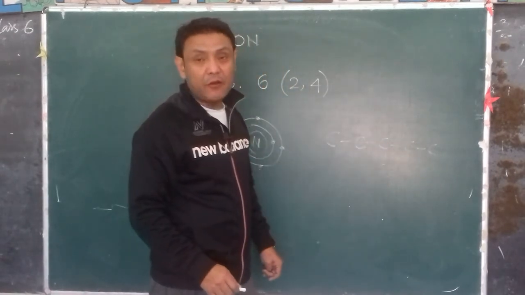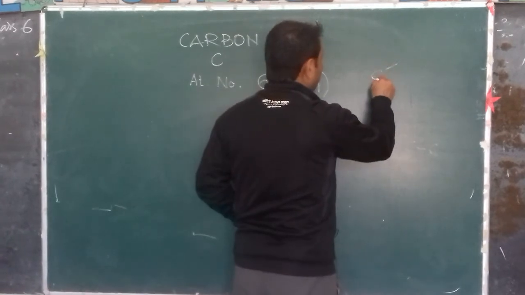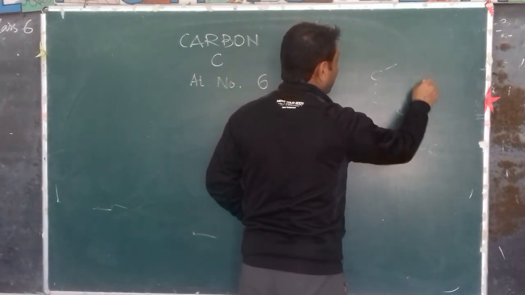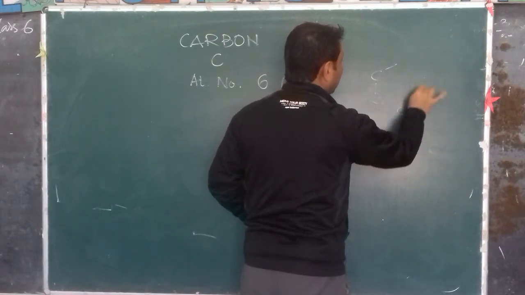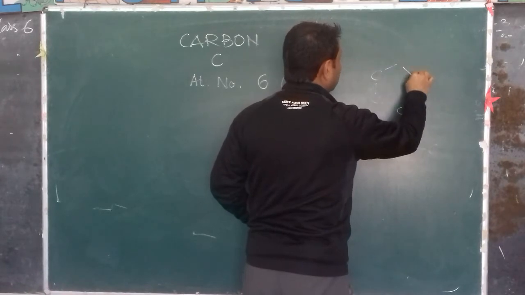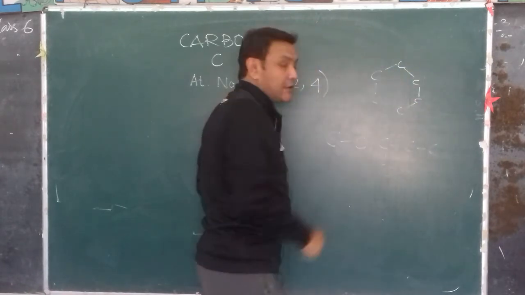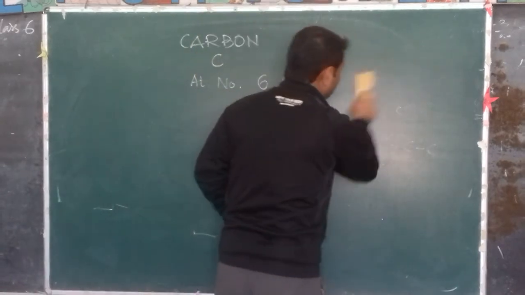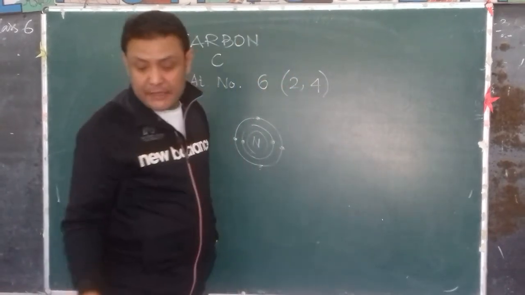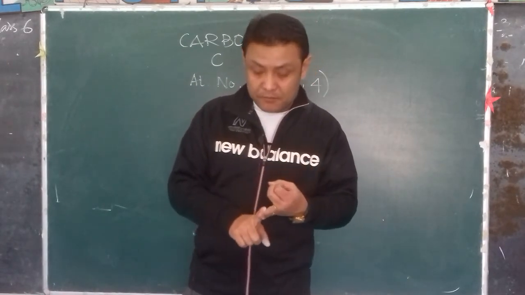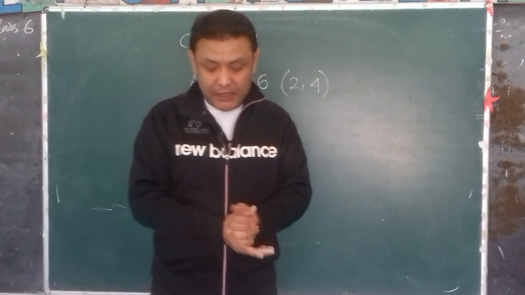And we'll have a cyclic form also, somewhat like this: carbon here, carbon here, carbon here, carbon here, and so on. This is called a cyclic structure. So as I told you, it forms a long chain structure, a branched chain and a closed chain structure.